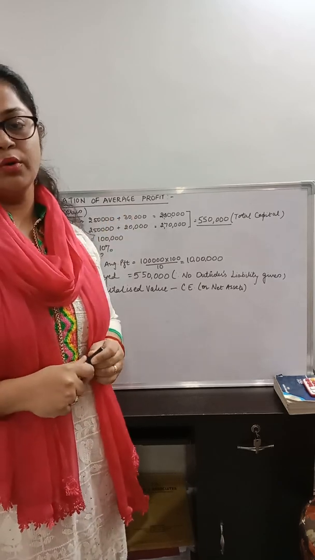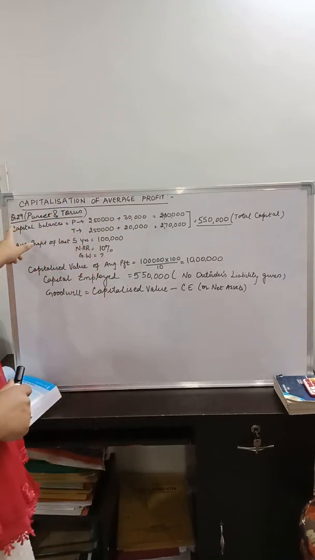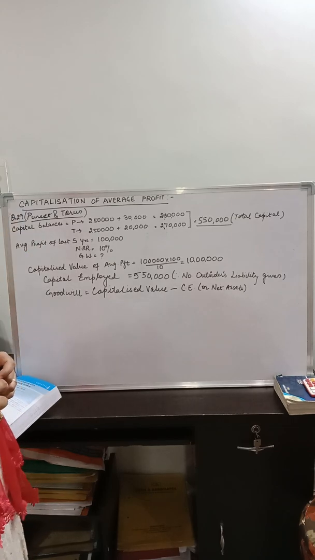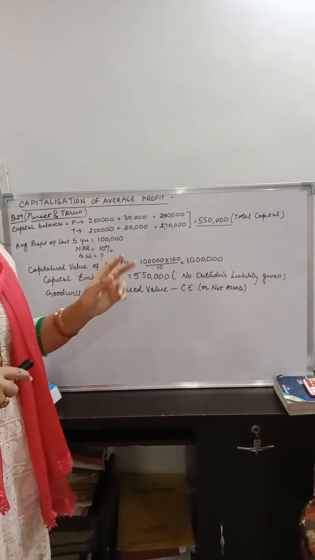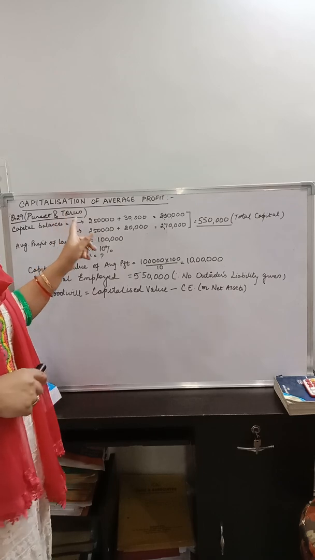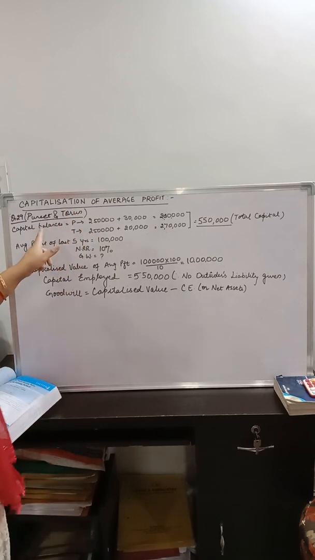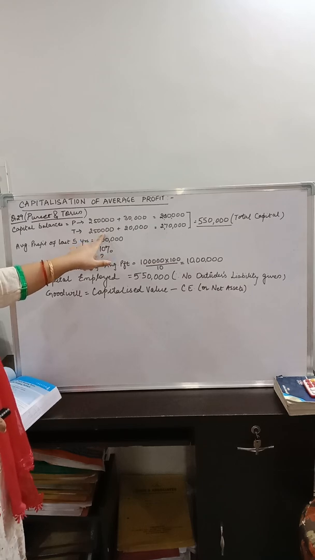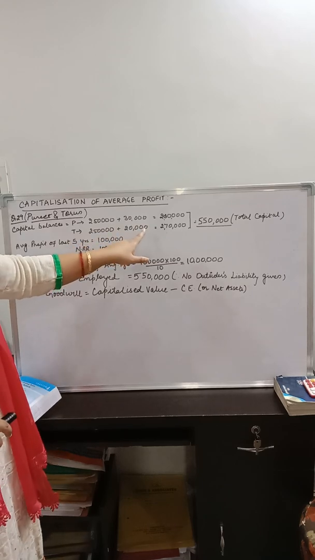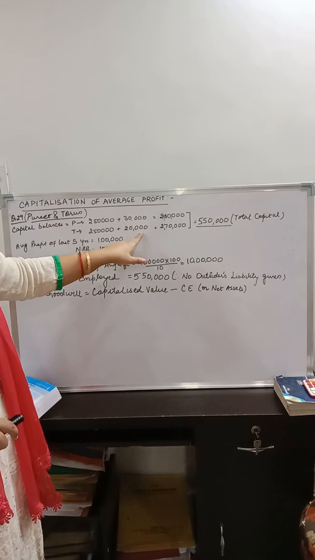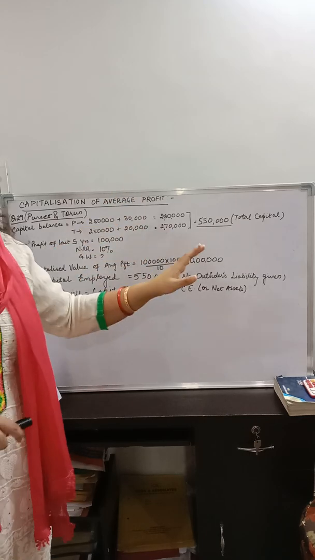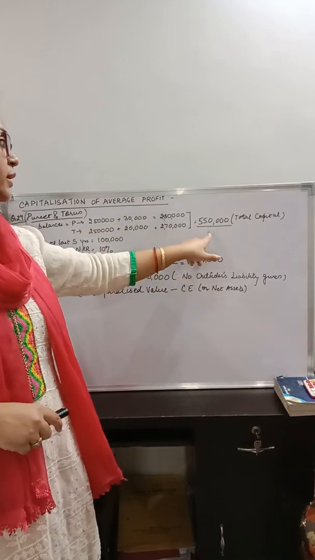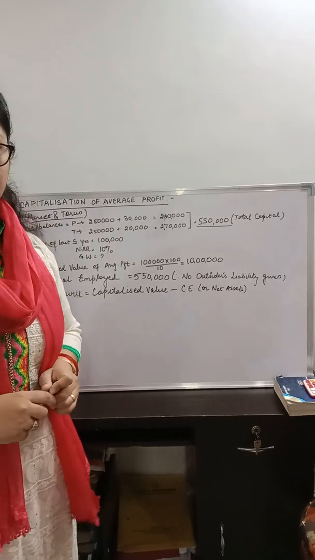In the new, latest textbook, we will now solve question number 29, the Tarun and Puneet question. There are two partners, Tarun and Puneet. Their capital balances are given to you. These are their capital account balances, the positive ones, and these are the current account balances. So the total capital which is given in this question is 5,50,000.